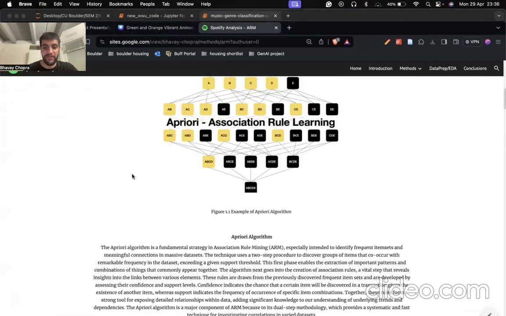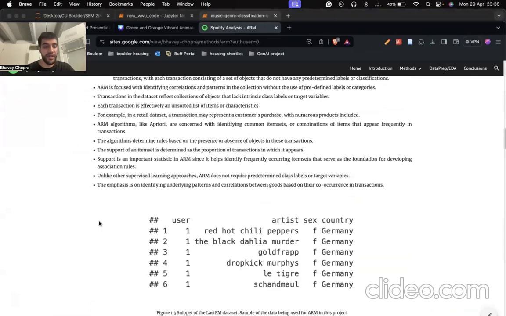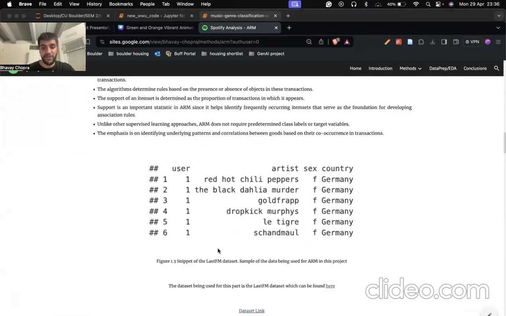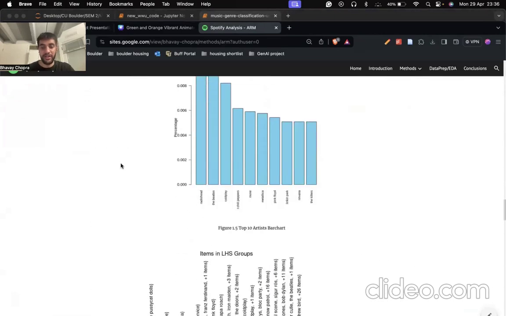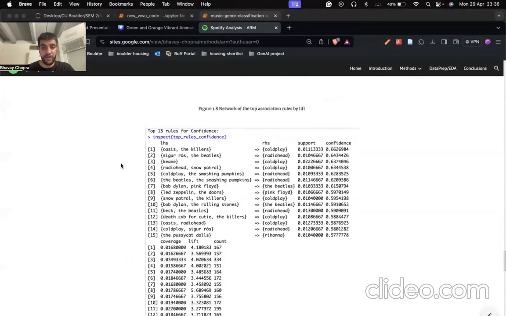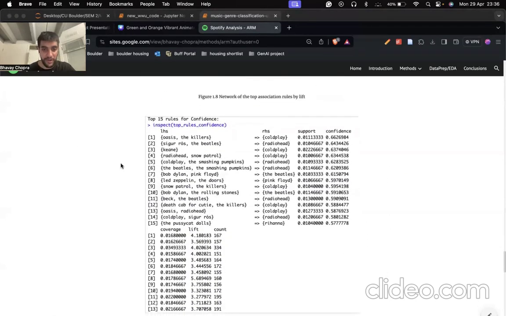As you can see over here, I've implemented association rule mining on my dataset. This is the dataset that I've used, the Last.fm dataset, which is a record dataset. Here is some of the exploratory data analysis. Now let's talk about the association rules that we've found.